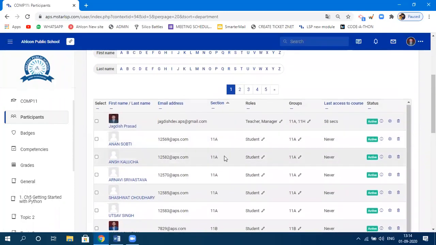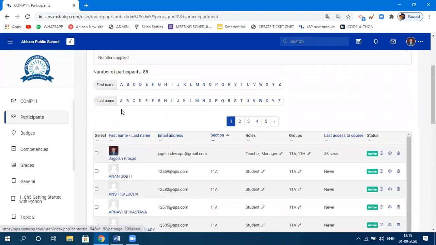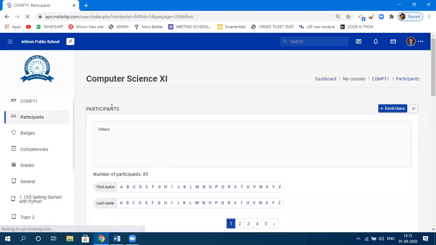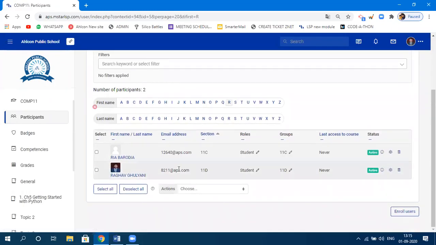There's one more way to check whether a student is there or not. Let's say I just wanted to know whether Charvi Gupta is there or not. So Charvi starts with C. Click on C for the first name, and it will show you all the students whose names start with C. So we have got two students, Charvi Gupta and Chitraj Verma. Okay, so these two students are there. Click on close. Again, if you want to find out about any of the students, let's say whose name starts with R, it will show me the students' names, Ria and Raghav. So this is also one of the ways to search for a particular student.